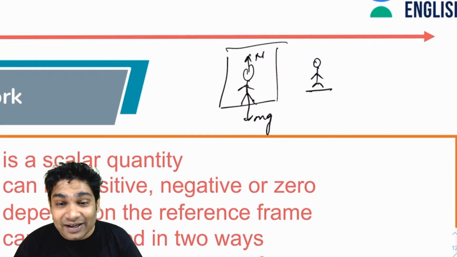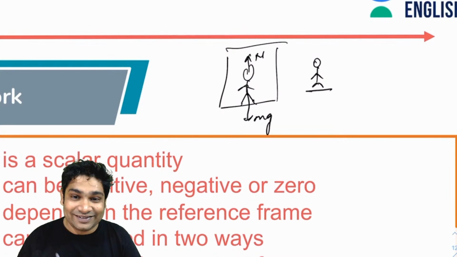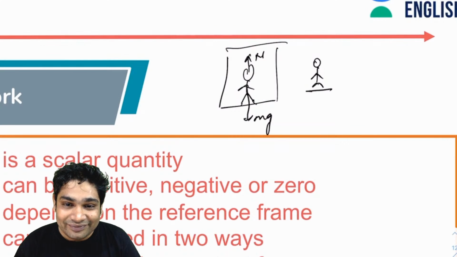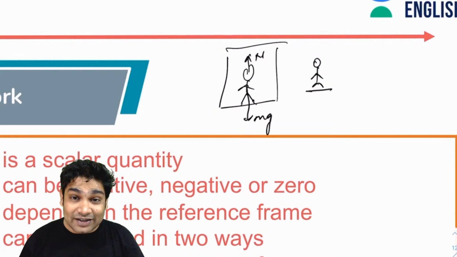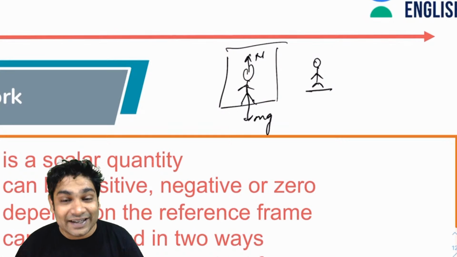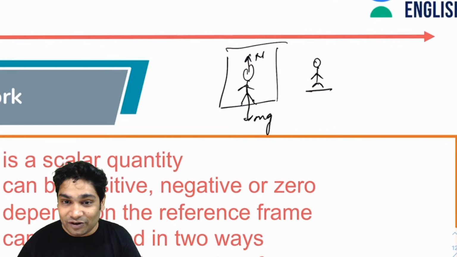The s vector is displacement, the displacement of the object on which the force was acting. Some things are not very obvious. I will discuss those things in detail again. Just wait for a while.